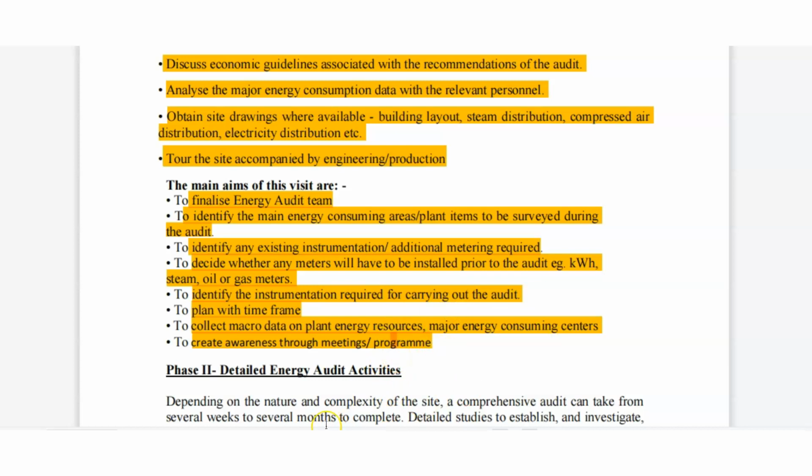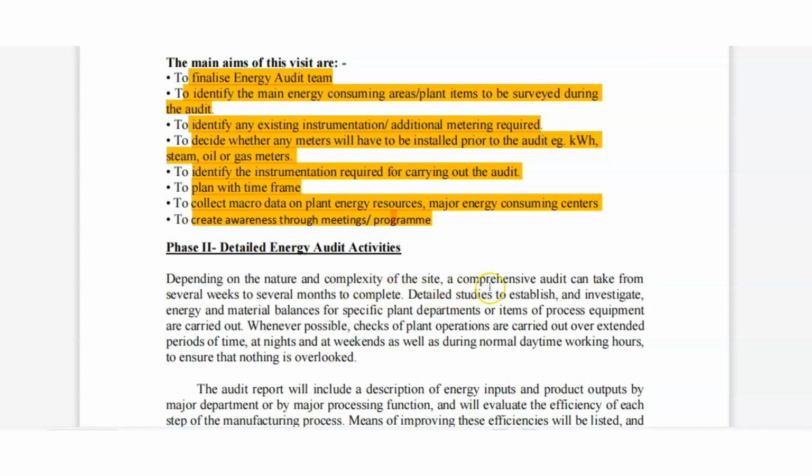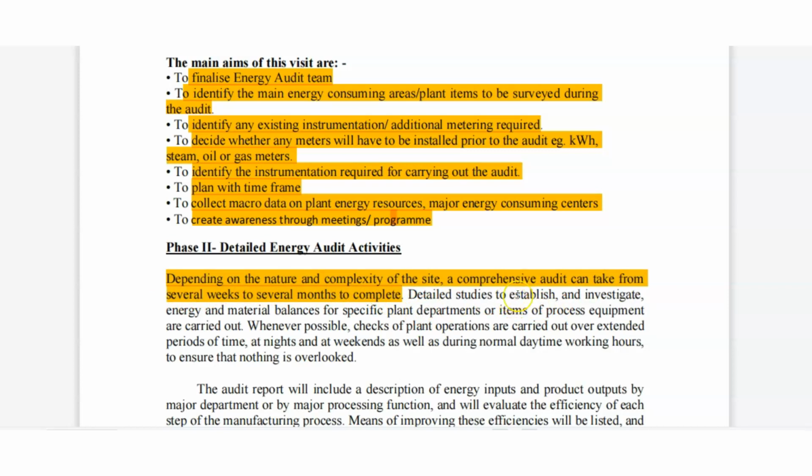Then phase 2: detailed energy audit activity. Depending on the nature and complexity of the site, a comprehensive audit can take several weeks to several months to complete. Detailed studies to establish and investigate energy and material balance for a specific plant, department, item, process, or equipment are carried out. In this case, checking etc. is possible.